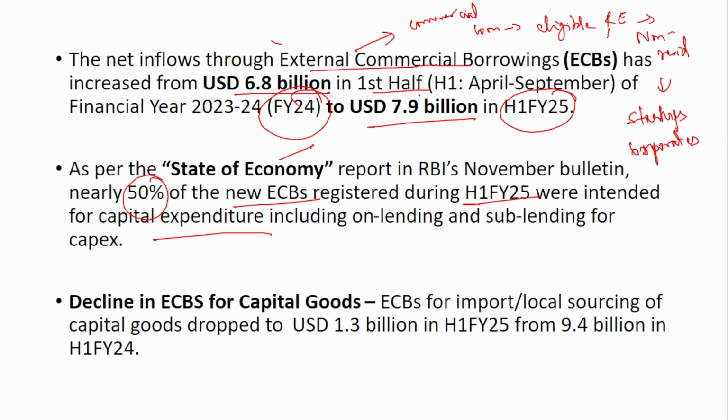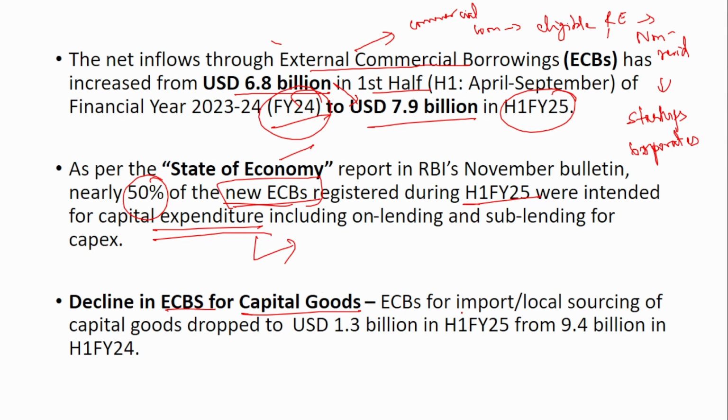Compared to the first half of financial year 2024, this ECB has increased from 6.8 billion to 7.9 billion dollars. And out of the new external commercial borrowing registered in the first half, 50% has been intended for capital expenditure, which is very good because capital expenditure helps in improving the infrastructure and also helps in improving production. So that is a very good purpose. But if you see, there is a decline in the external commercial borrowing for capital goods. Though 50% of the new ECB, not the overall ECB, has been intended for capital expenditure, the overall decline has been seen in capital goods.